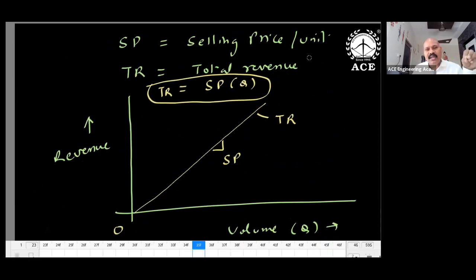SP is the selling price. If you sell the item, you will get rupees per unit. Total revenue is in terms of rupees. So try to use dimensional formula: this one is rupees per unit. Okay, how to get the revenue? Total revenue is equal to SP into Q. So it is a straight line passing through the origin. Y is equal to MX, total revenue, and the slope is equal to SP.